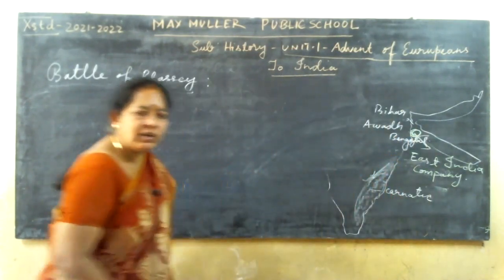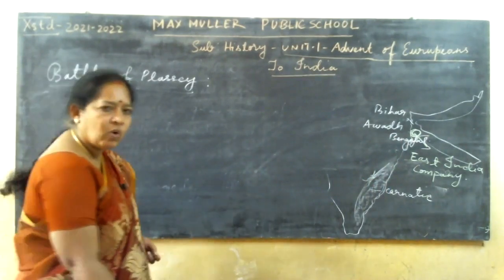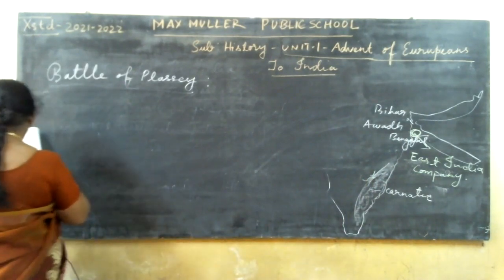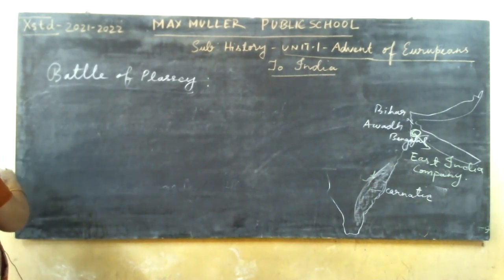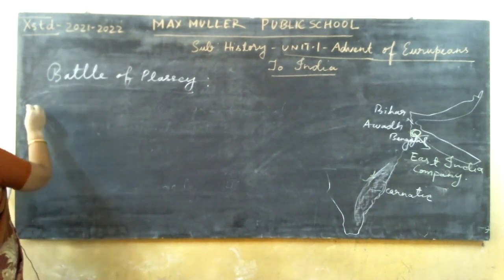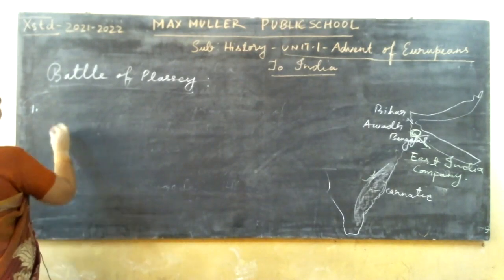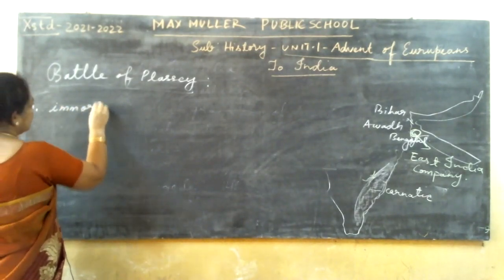Okay, so what happened? The outcome of this one, I'll tell you one by one. The first one was that the war brought immorality.